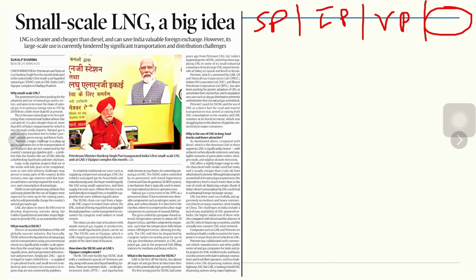So small scale LNG, what is LNG? The Union Minister for Petroleum and Natural Gas this month dedicated to the nation India's first small scale liquefied natural gas unit at GAIL in Madhya Pradesh. The government has been pushing for the adoption and use of natural gas across sectors and aims to increase natural gas in the primary energy mix to 15% by 2030 from a little more than 6%.